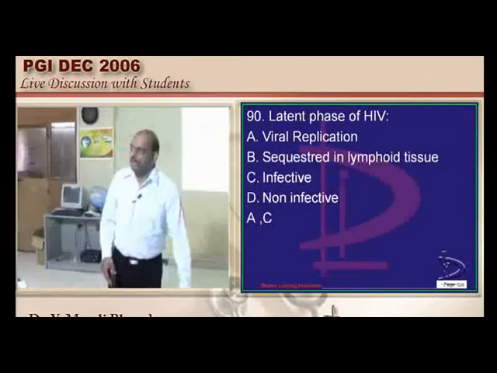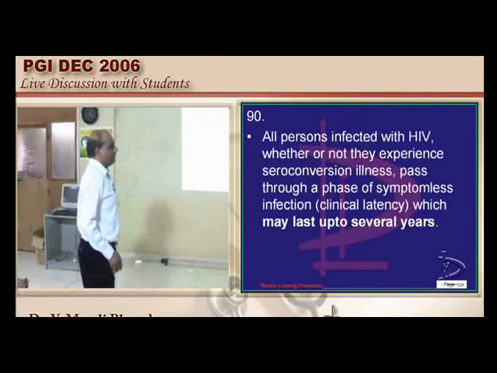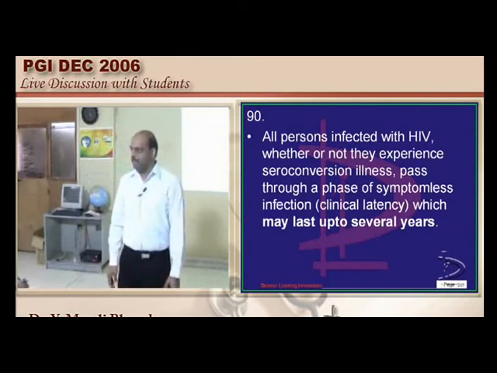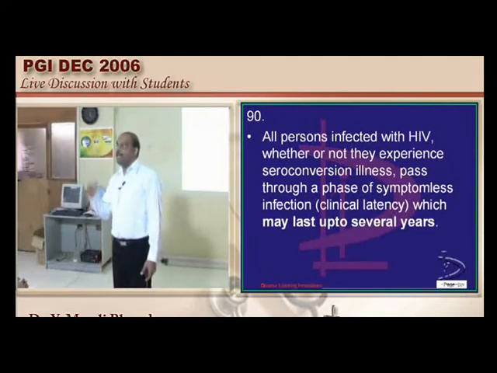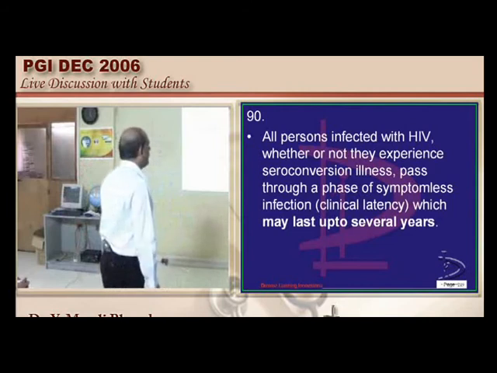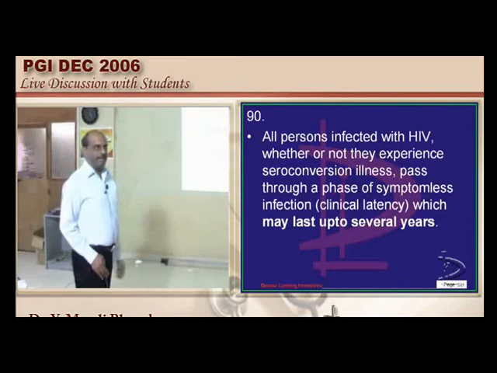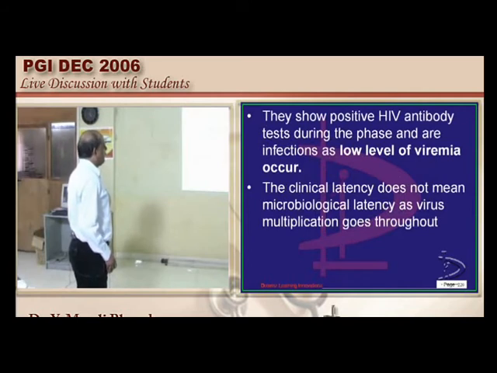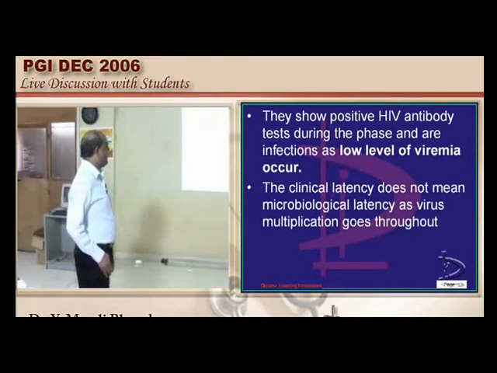Now let us talk about HIV. Latent phase of HIV, why does it typically happen? Just like tuberculosis causes a Mantoux reaction immediately, or hepatitis causes serology positivity immediately, why does HIV have a latency? The reason is the clinical latency, where the patient, though having acquired infection, is not symptomatic. It remains infective and it is replicating, and that's the reason he can still remain asymptomatic in the window period.